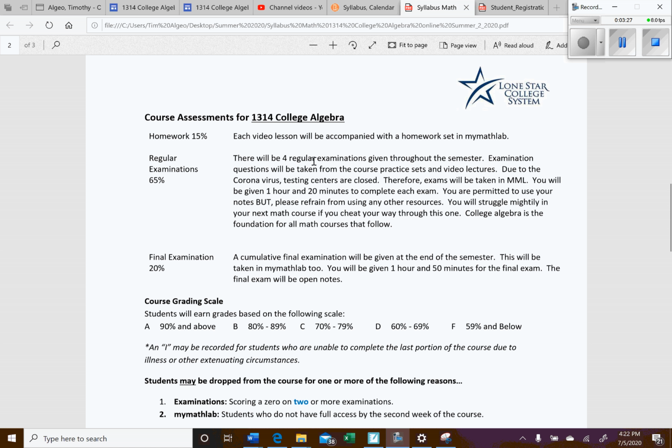Regular exams, there will be 4 regular exams given throughout the semester. Exam questions are going to come directly from the practice sets and also the lecture videos. So just be aware of that.